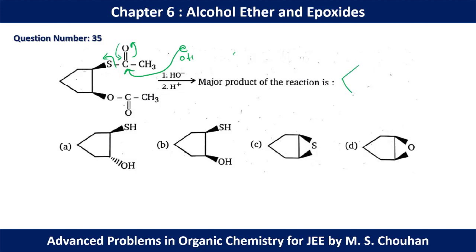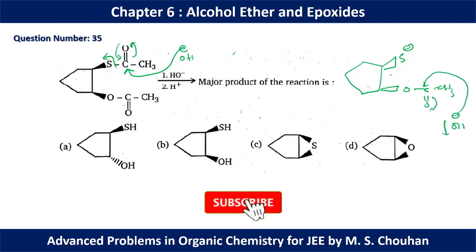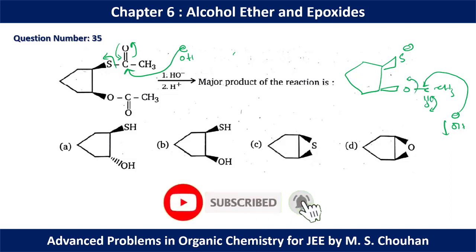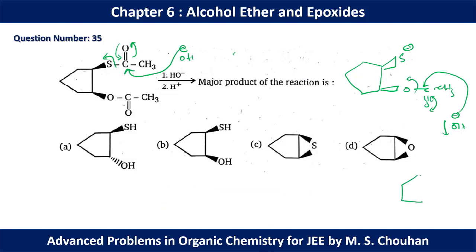Okay, so 5-member ring, above the plane S minus, and again we have above the plane O C double bond O CH. Again another OH minus will approach this C double bond O, this will come, and finally we will have a 5-member ring with S minus and O minus.